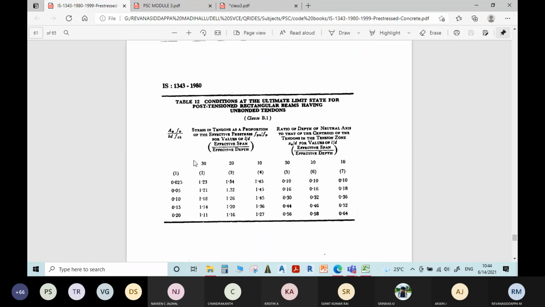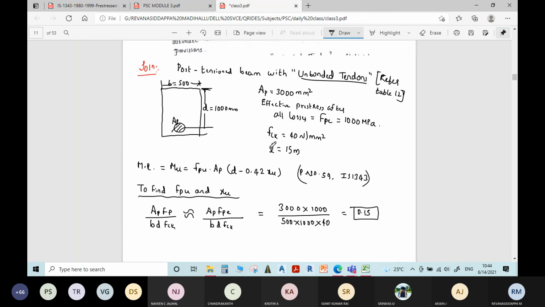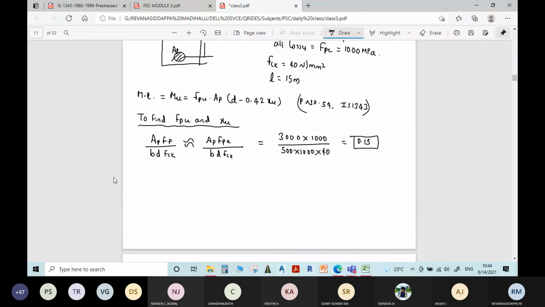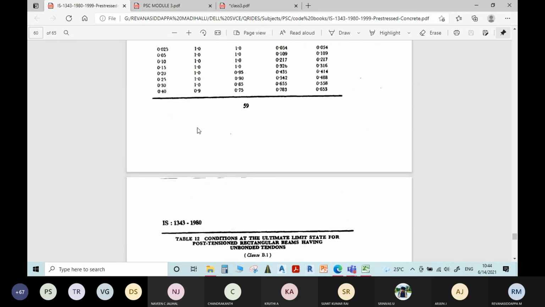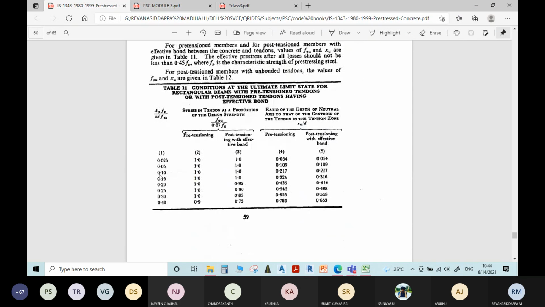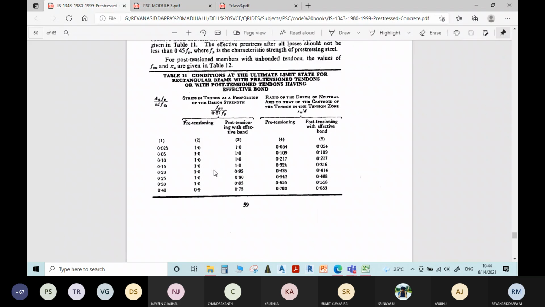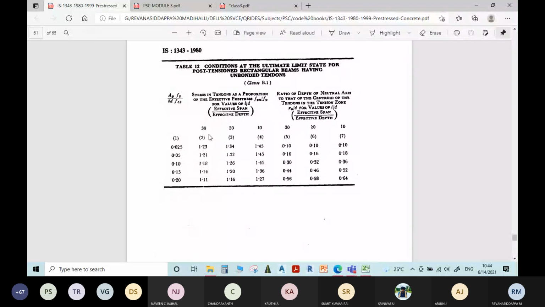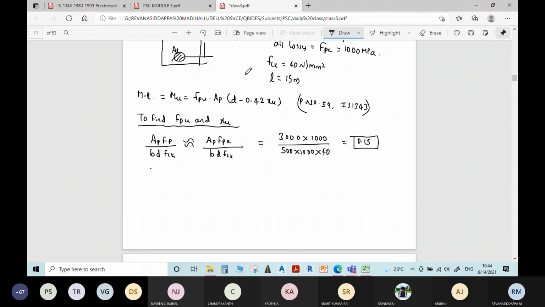See, in this table, corresponding to this constant AP FP divided by BD FCK and L by D ratio, you need to choose this value. You need L by D ratio as well, that is effective span to effective depth ratio. In the previous table, Table 11, you have the direct values corresponding to these ratios. But in Table number 12, it depends on two factors, AP FP divided by BD FCK and L by D. Depending upon these two factors, we have to identify the value of FPU by FP and XU by d value.